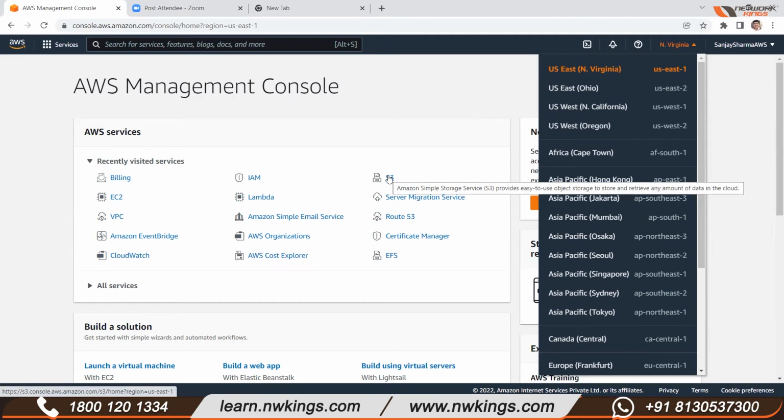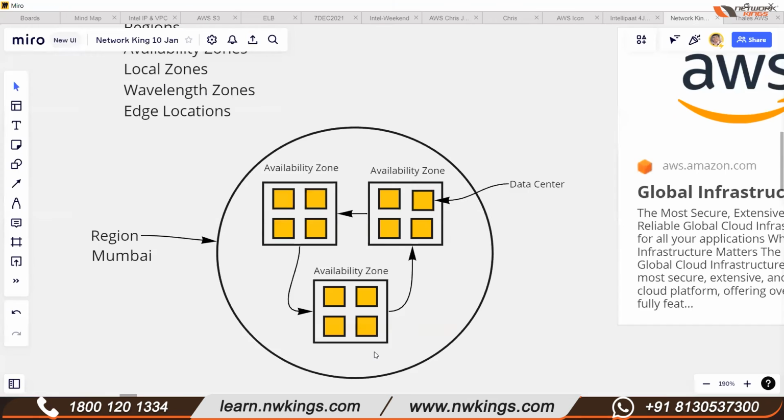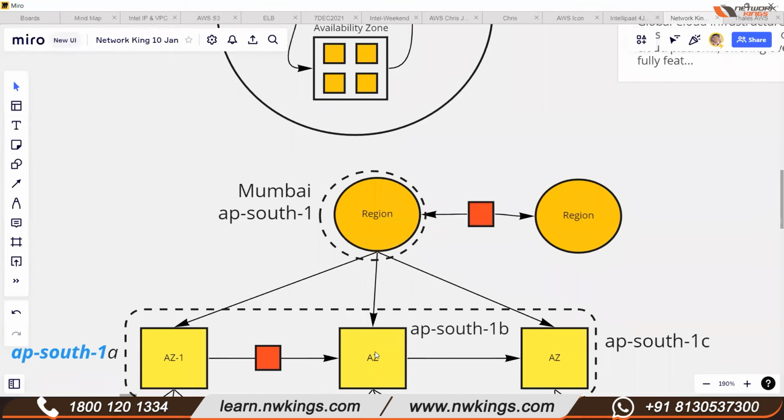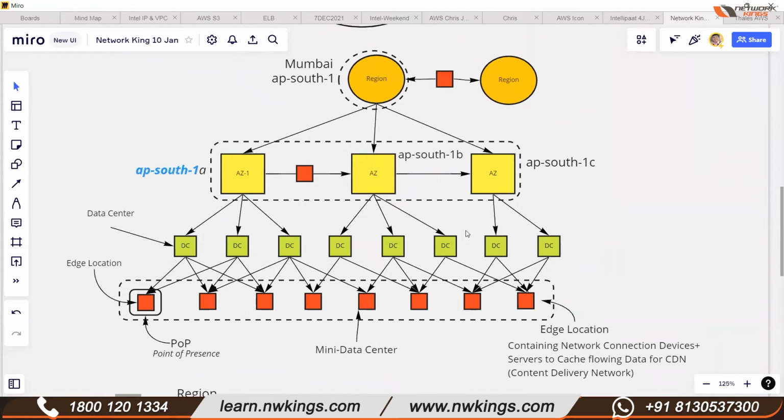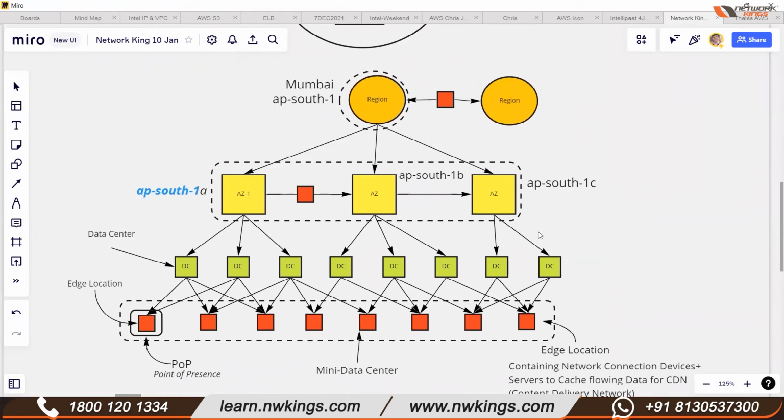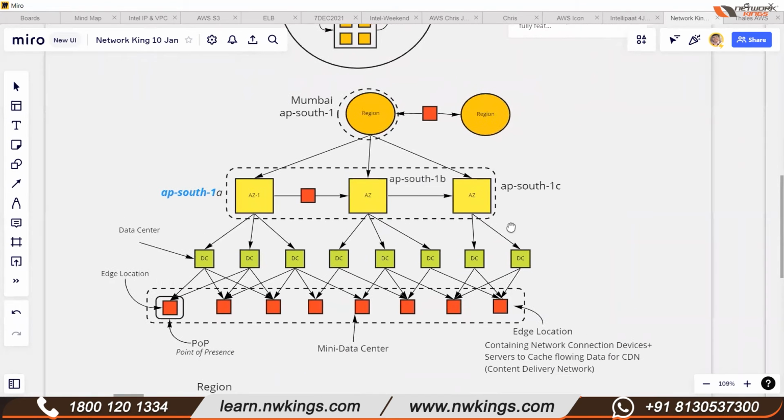If this is clear, let's go down. This diagram will tell you a little more about this global infrastructure. Let's say this is one region and this is another region. These two regions are connected through this red box. What is this red box? I'll tell you. Similarly, one availability zone and another availability zone are both connected with this red box again.